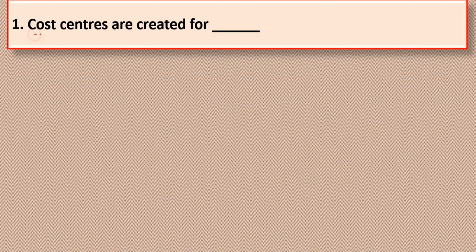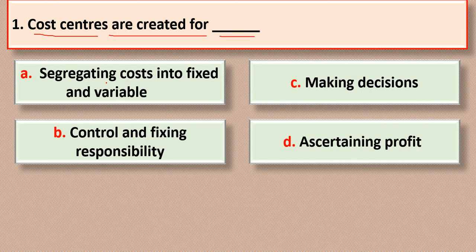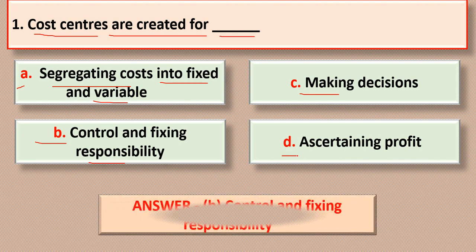Question 1: Cost centers are created for dash. The options are option A, segregating cost into fixed and variable; option B, control and fixing responsibility; option C, making decision; and option D, asserting profit. The correct answer is option B, control and fixing responsibility. Cost centers are created for control and fixing responsibility.